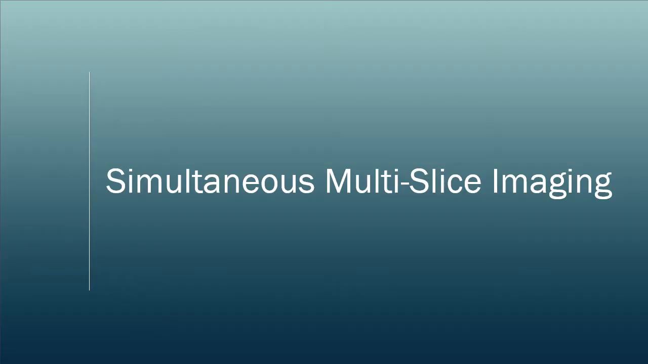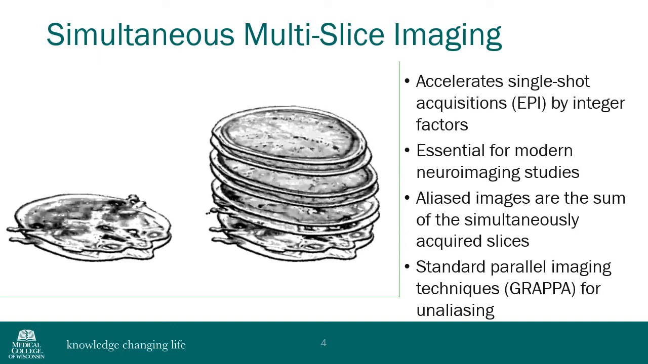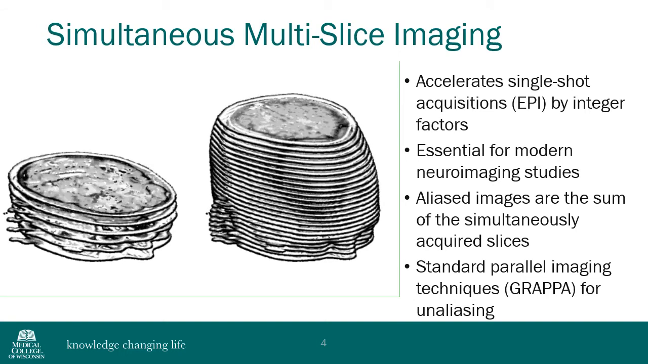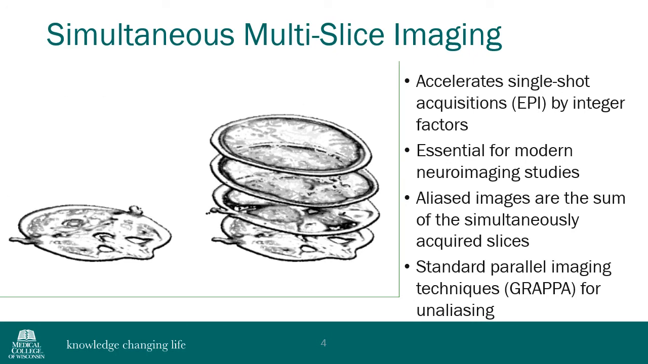First, a few words about simultaneous multi-slice imaging. In simultaneous multi-slice imaging, multiple planar slices are excited with a composite RF pulse. As such, a full integer acceleration is achieved in single-shot acquisitions like echoplanar imaging. SMS acquisitions yield aliased images which are reconstructed through standard parallel imaging techniques like GRAPPA or SENSE.